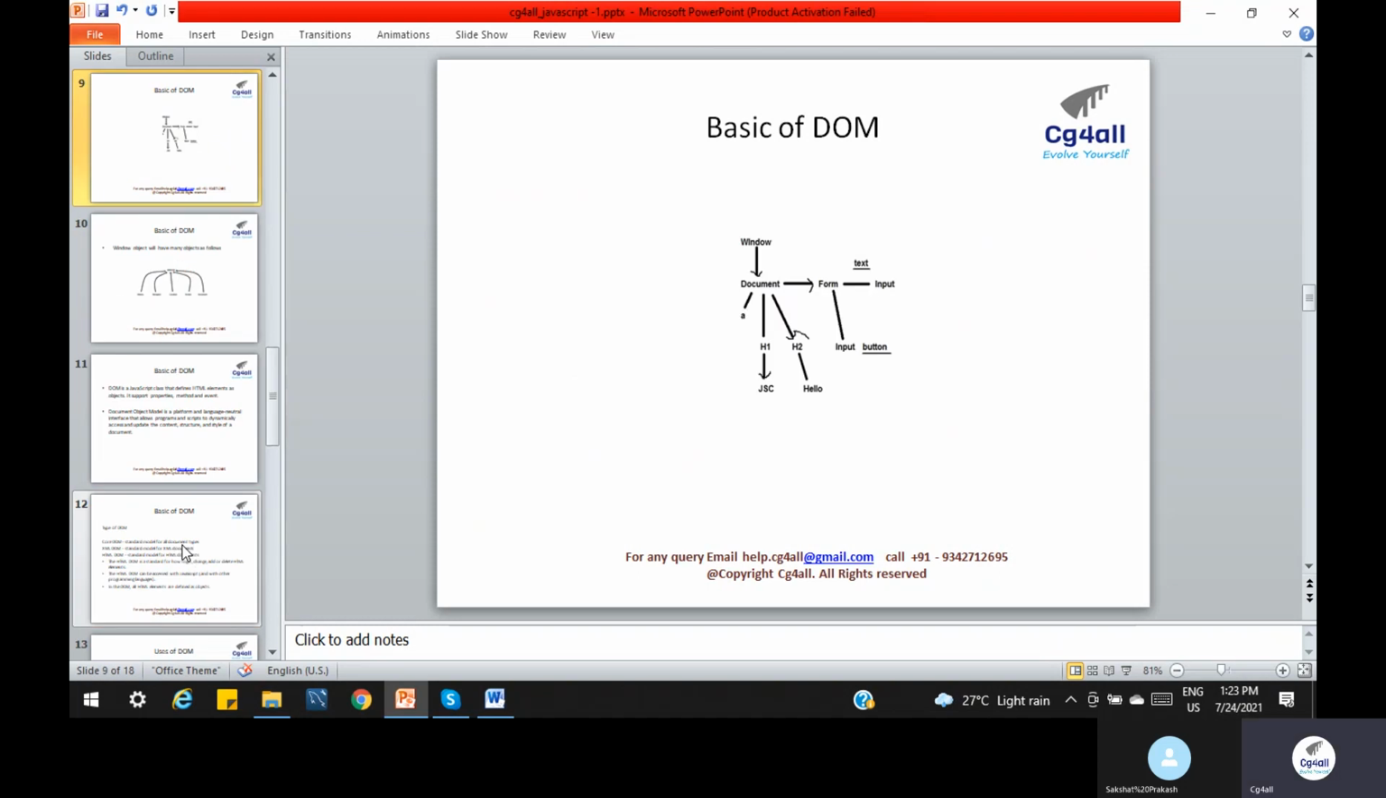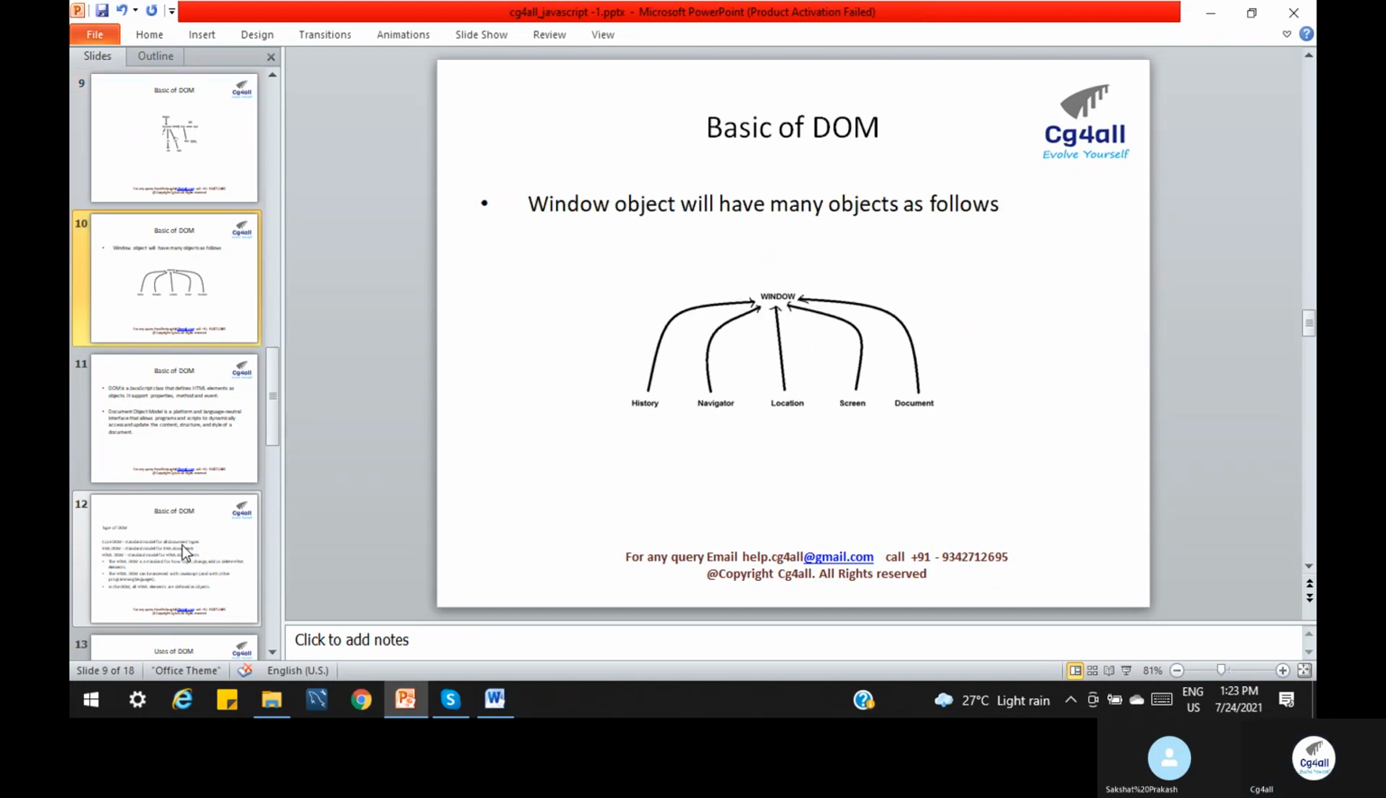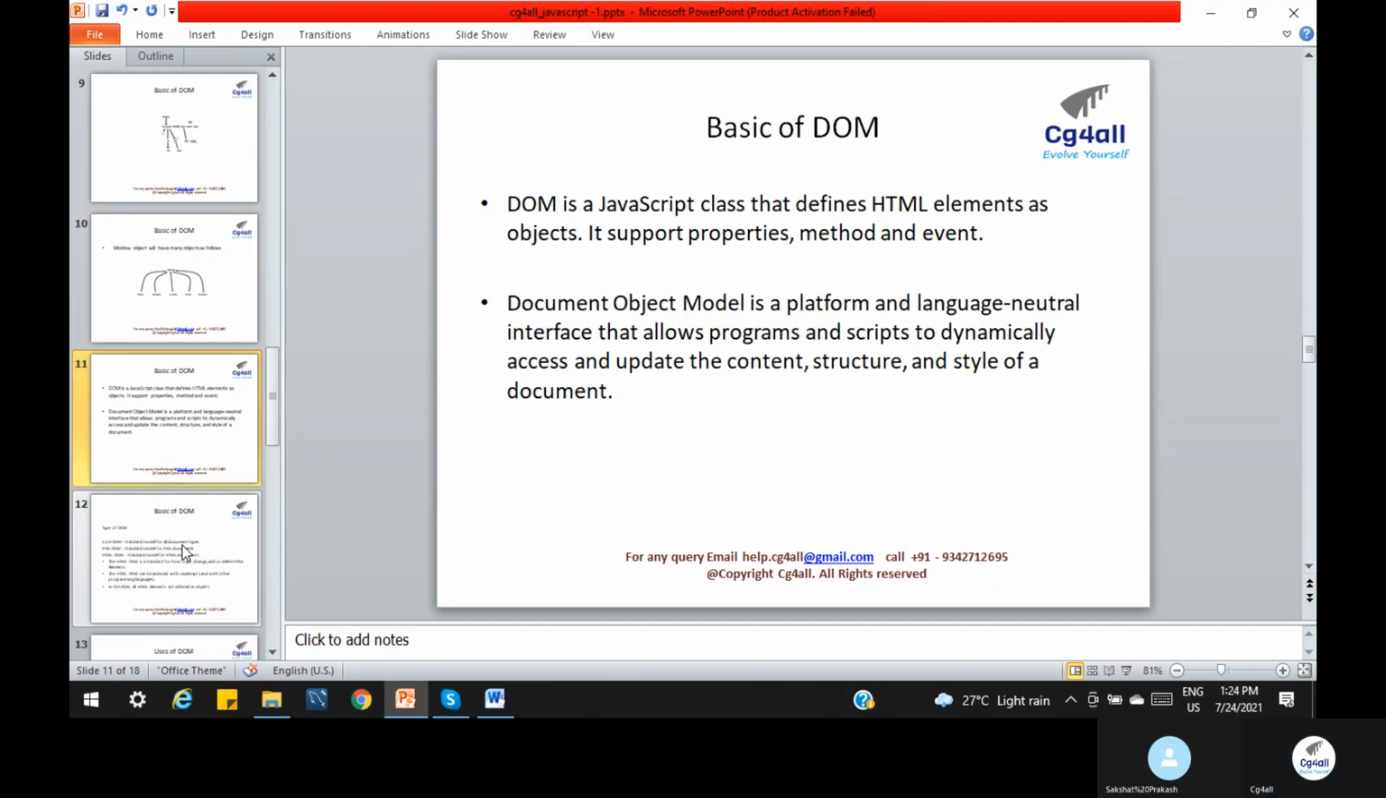Basically the DOM contains the window object. By the window, we can access the document. Then we have the forms that we are defining. And under the window, we have history, navigator, location, screen, documents. All of these we can use as objects, right? Basically, what is a DOM? DOM is a JavaScript class that defines the HTML elements as objects. It supports properties, methods, and events.